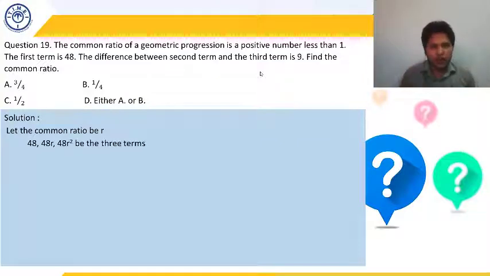So if the first term is 48 and the common ratio we have assumed to be R, then my terms are going to be 48, 48 into R, and 48 into R square, which are my 3 terms. So now we have got my 3 terms.